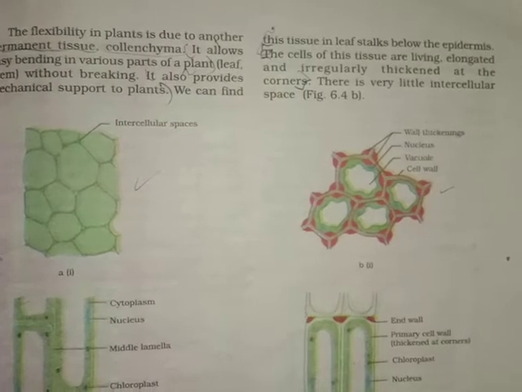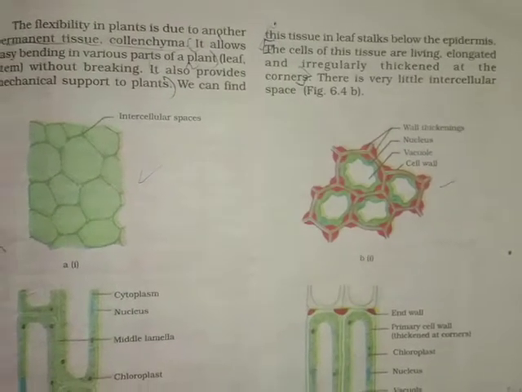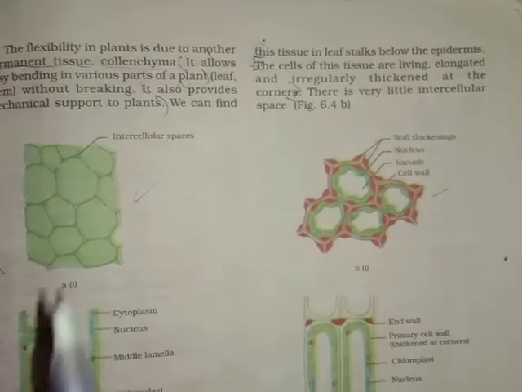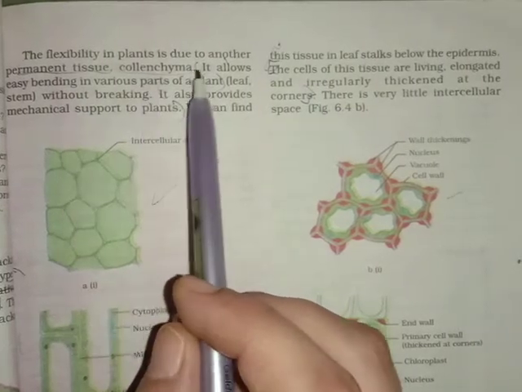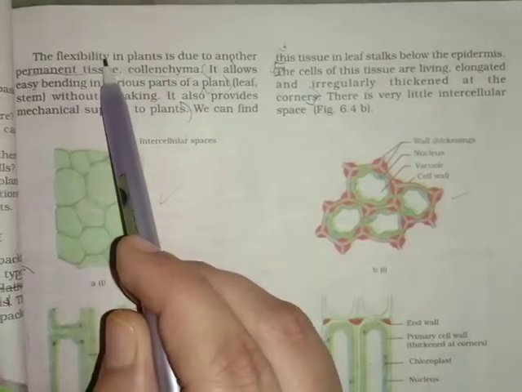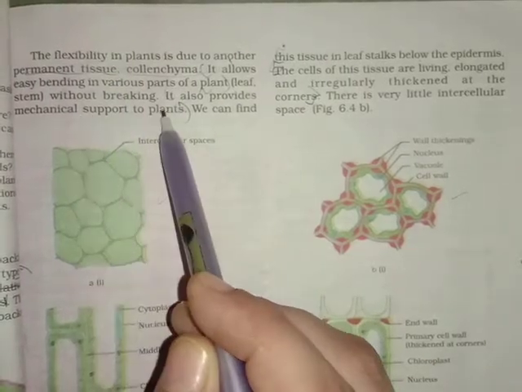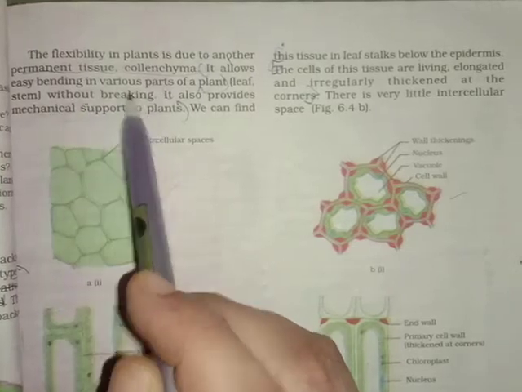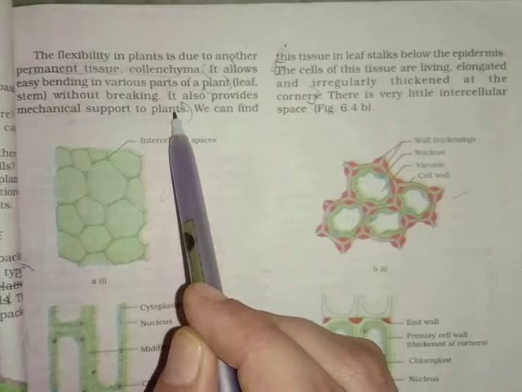Before sclerenchyma, there is one more type given, that is collenchyma. Now what is collenchyma? Again, it is a type of permanent tissue and gives flexibility to plants. It gives mechanical support and protection to the plant without breaking. Without breakdown, it gives the flexibility and mechanical support to the plants.